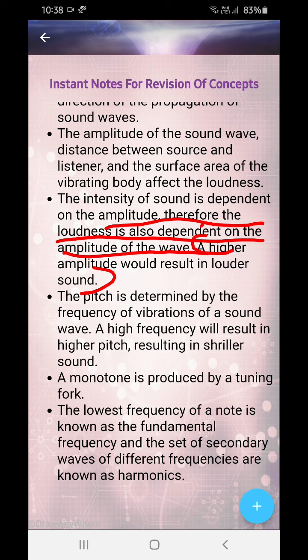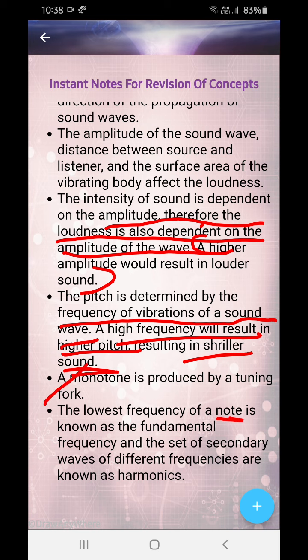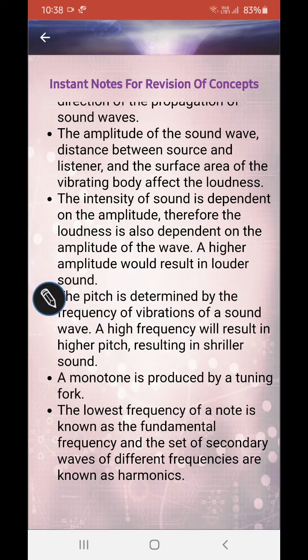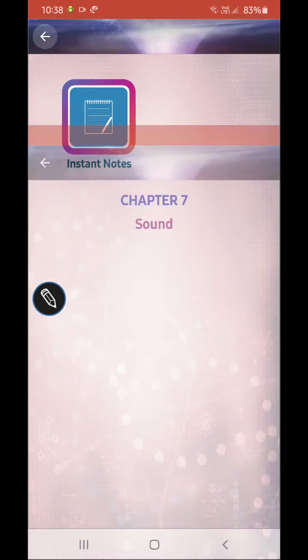Pitch is determined by the frequency of the vibrations of a sound wave. It's directly proportional. High frequency will result in higher pitch, resulting in a shriller sound. Okay. Monotone is produced by a tuning fork. I already told you the lowest frequency of a note is known as fundamental frequency. A set of secondary waves of different frequency are known as harmonics. You need to know this, okay? It's nothing, it's just general knowledge.